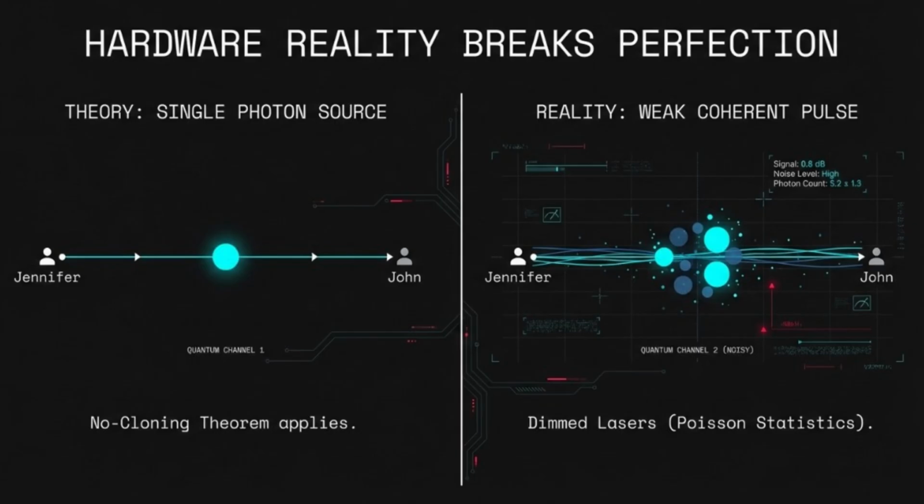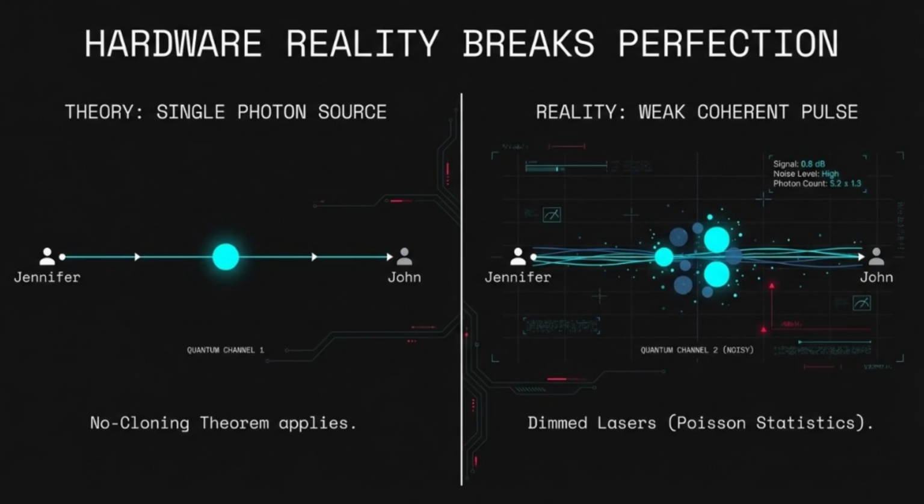But look at the right side of the screen. This is our hardware reality. True single-photon generators are currently too slow and complex for commercial use. Instead, we use weak coherent pulses, which are essentially dimmed-down lasers. Because of the physics of light, these pulses follow Poisson statistics. This means that even when Jennifer intends to send a single qubit, she is actually sending a cloud of possibilities. Some pulses are empty, some have one photon, but critically, a significant fraction contains 2 or more photons.